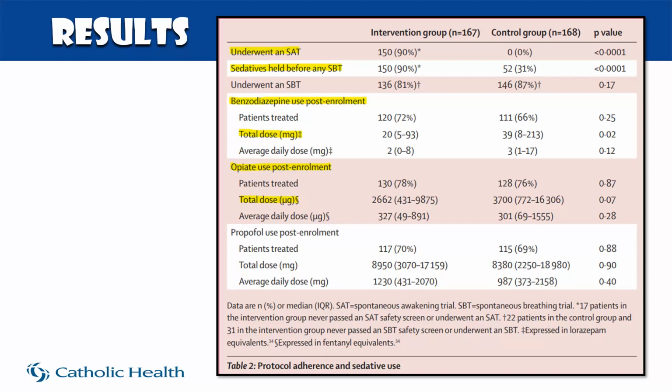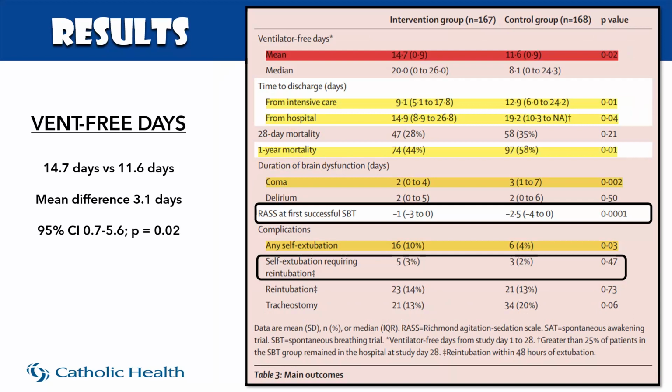Benzodiazepine use was higher in the control group statistically, and there was a non-statistical trend to more opiate use in the control group as well. When we look at the primary outcome for ventilator-free days, there was a difference between the intervention group and the control group. There were more ventilator-free days in the intervention group, 14.7 days versus 11.6. This made for a mean difference of 3.1 days. They assigned a 95% confidence interval, and the confidence interval was 0.7 to 5.6 with a p-value of 0.02.